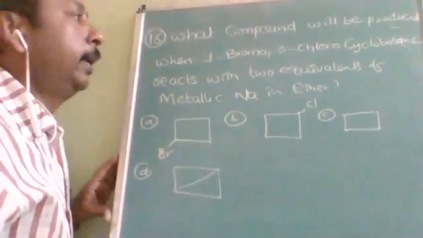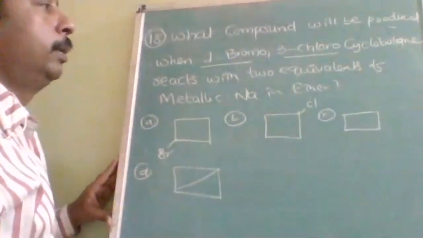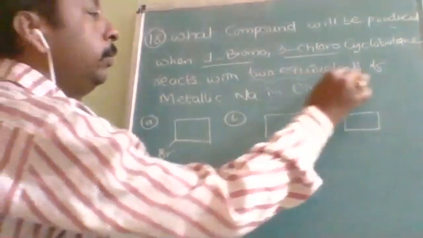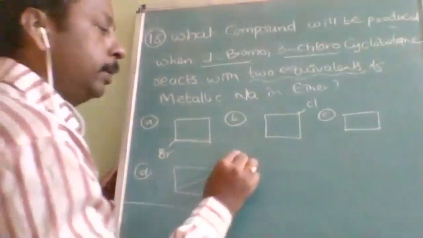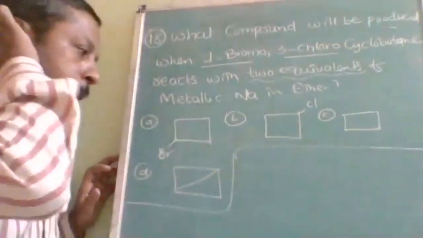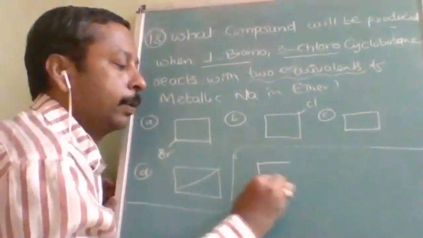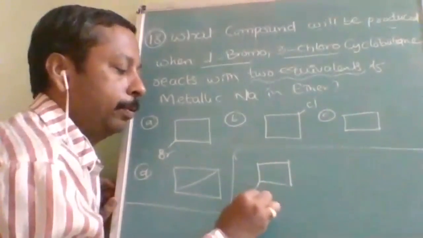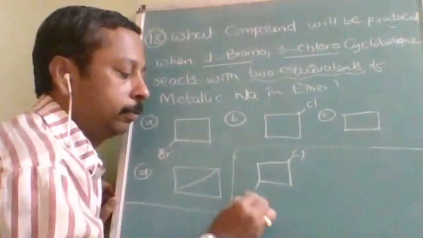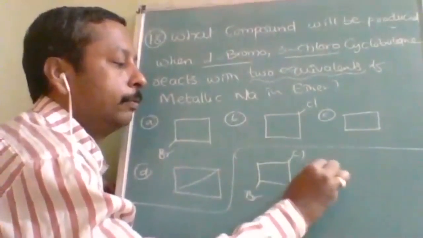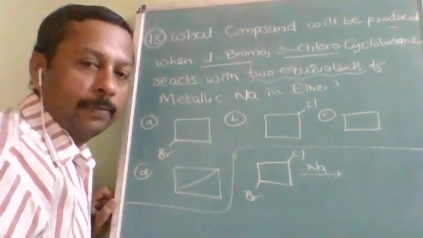So here the main logic is: 1-bromo-3-chloro reacts with two equivalents of sodium. First the mechanism, because this is an old question, and sometimes some in-depth concept may be asked based on it. Let us take this as the bromine and this as the chlorine. Numbering will be from here because B comes first. When we use the first sodium, which will be eliminated?